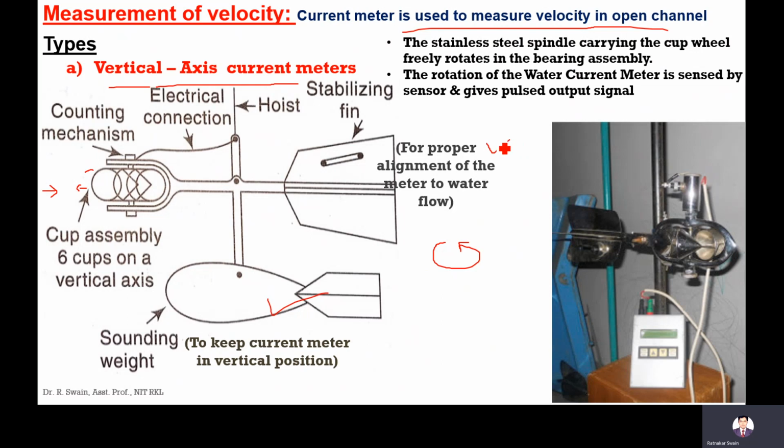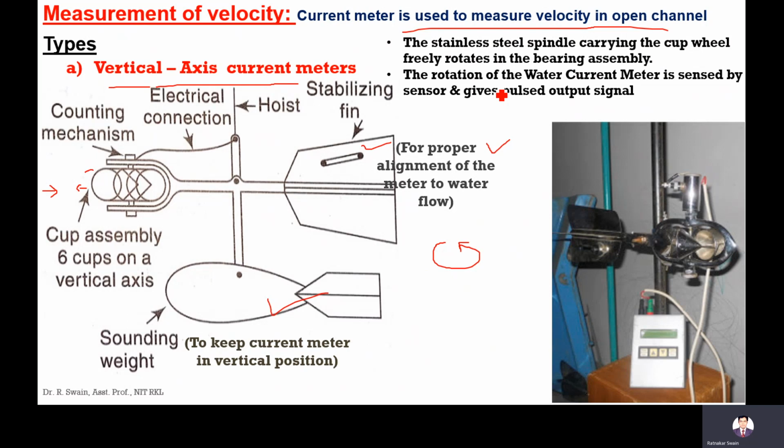The stabilizing pin is like a tail, also called the tail of the current meter, like the tail of a fish. That tail gives proper alignment to the fish. Similarly, this pin gives proper alignment and brings the meter into a stable condition, and this weight keeps it in a vertical position.